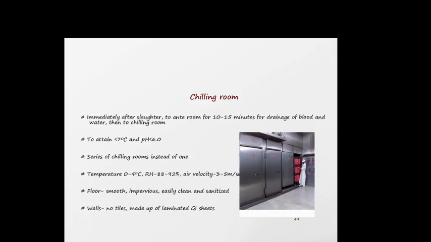Chilling room: immediately after slaughter, carcasses go to an ante-room for 10 to 15 minutes to attain less than 7 degrees Celsius. The chilling room temperature should be less than 7 degrees Celsius and pH less than 6. The walls should not have tiles but laminated GI sheets, the floor should be smooth, and the temperature should be 0 to 4 degrees Celsius.